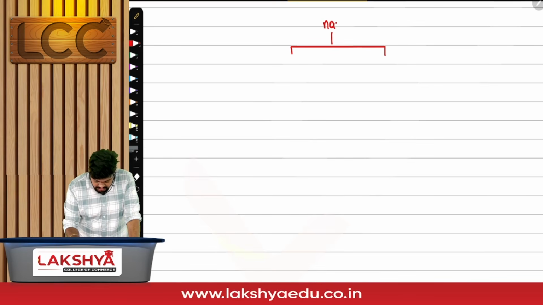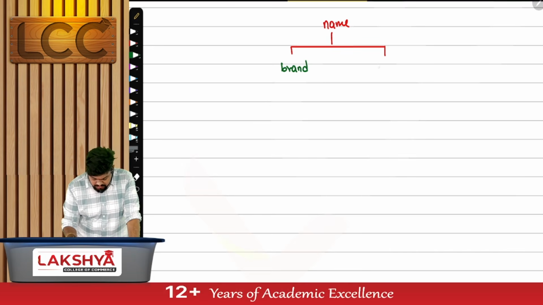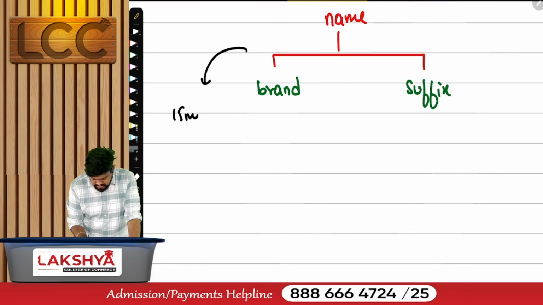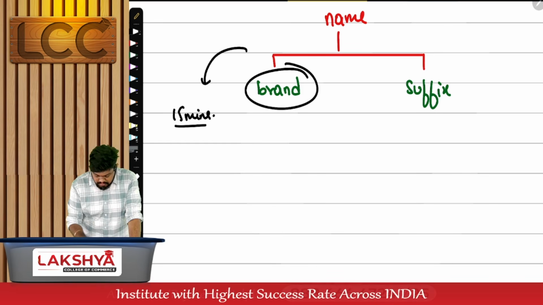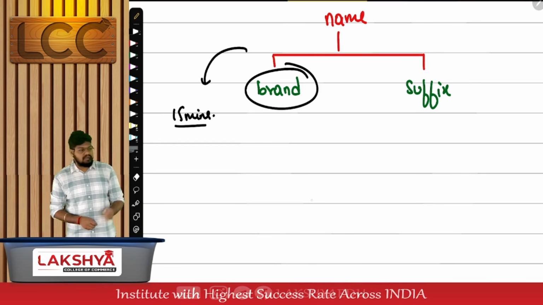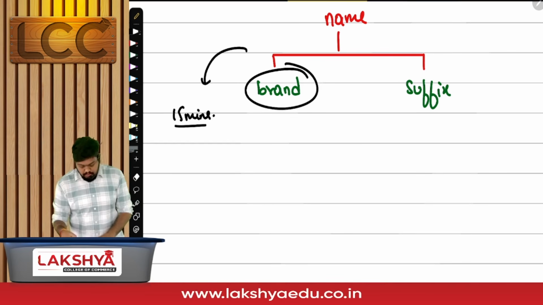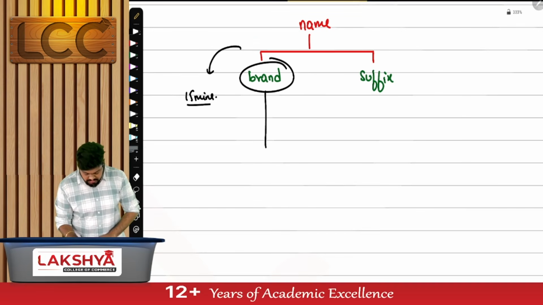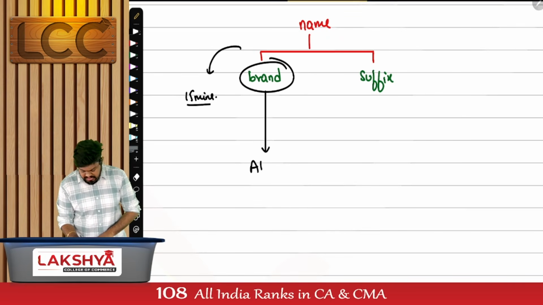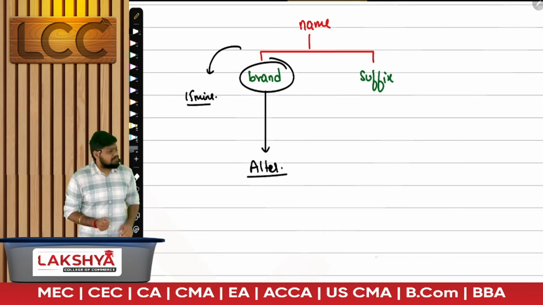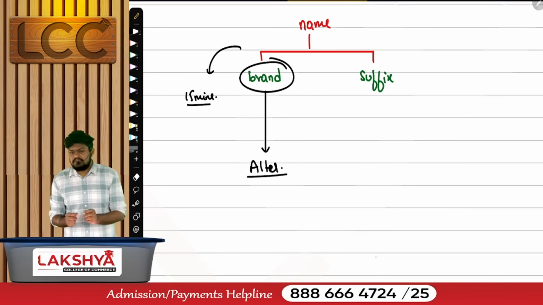Name of the company is divided into how many parts? What are the 2 parts we have? One is the brand name, the other is the suffix. For the next 15 minutes of discussion, we'll assume that we are altering only the brand name. Forget the suffix. Can you alter the brand name? Yes, you can alter the brand name. But if your brand name is being altered, who will be the first person affected by this?